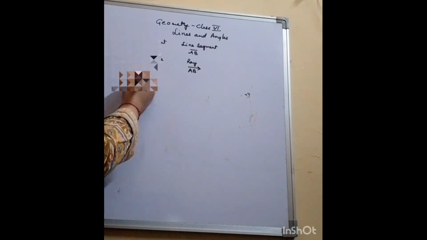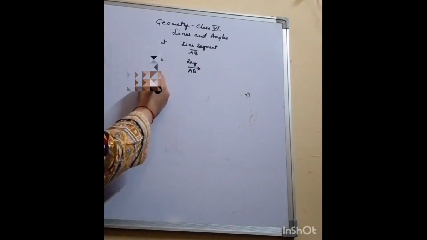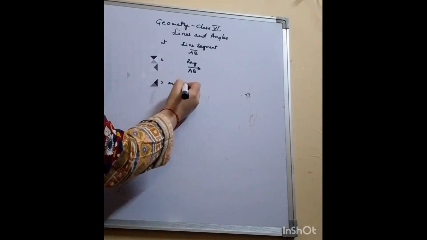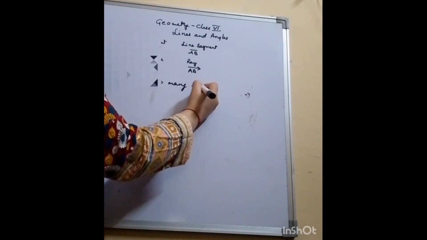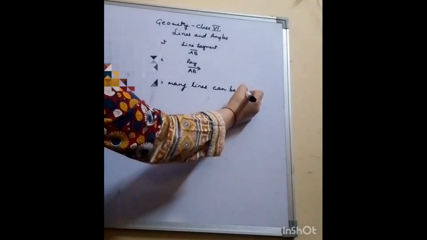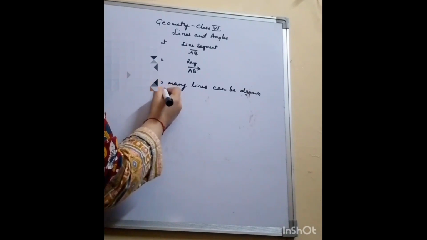Now comes the questions. So let's do the first question which can be asked to you. How many lines can be drawn through a point?